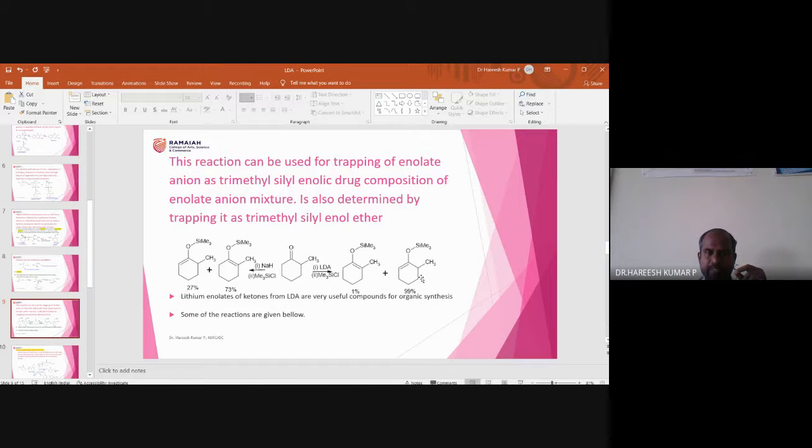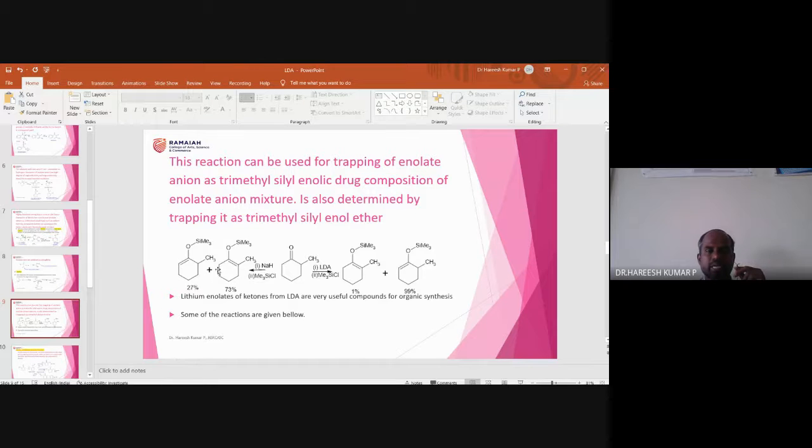Suppose instead of LDA you use sodium hydride as the base. It leads to the formation of the thermodynamically favored enolate. When it reacts with trimethylsilyl chloride, it leads to the thermodynamically favored product, but only 73% product, and this other one is the 27% product.